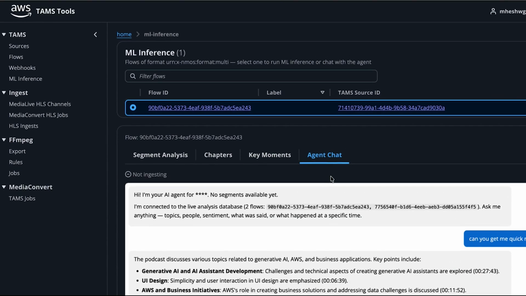So what you are seeing here is not a post-event analysis tool. This is a live breathing intelligent system that understands video as it happens and makes that understanding immediately accessible to both applications and end users.